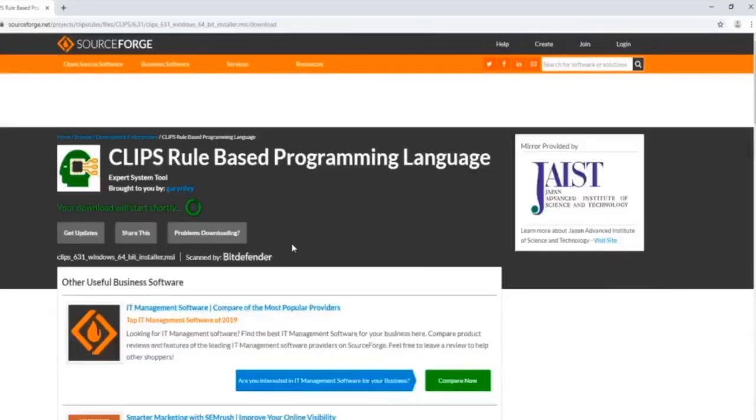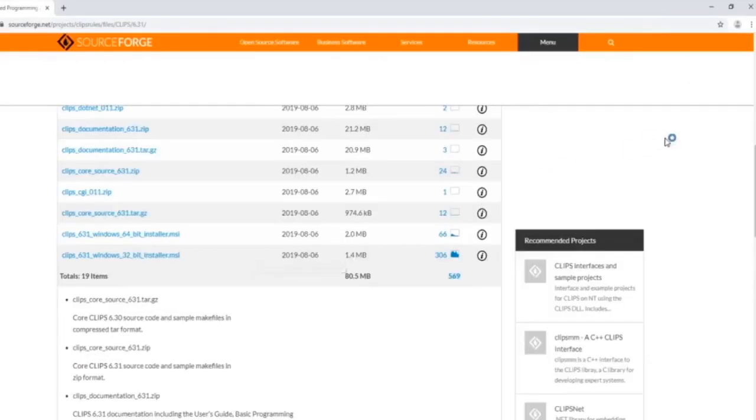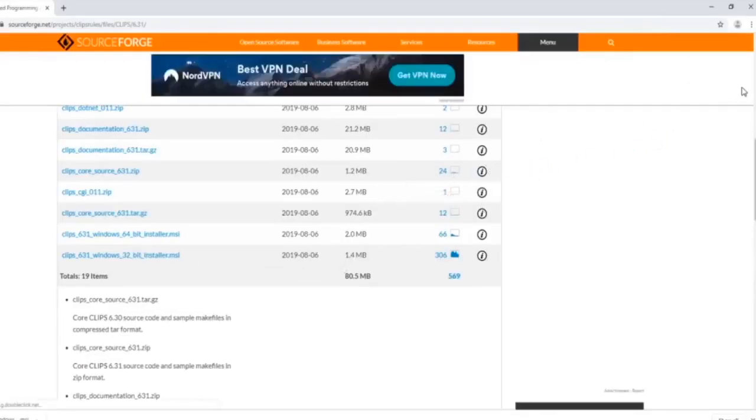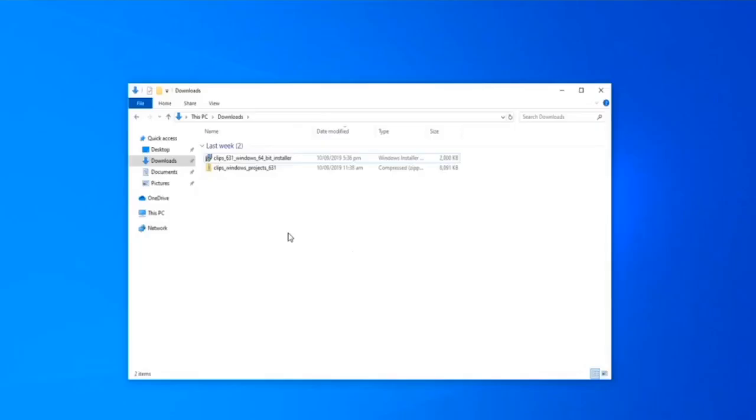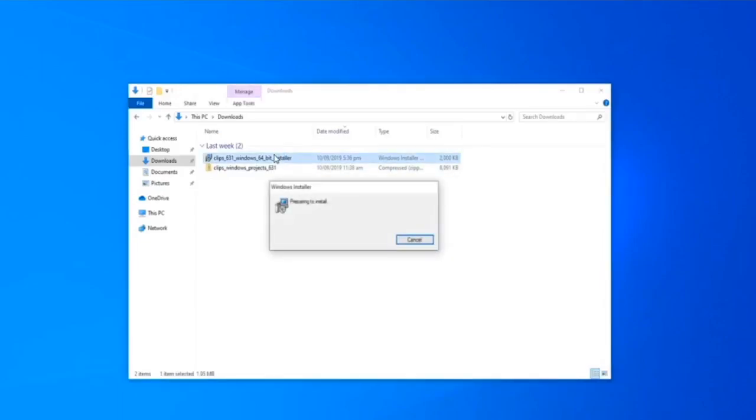So we need to install the 64-bit installer. It will download after 5 seconds. Once it has been downloaded, we can start installation. Double click on the installer. It is preparing to install. Just wait for it for a while.